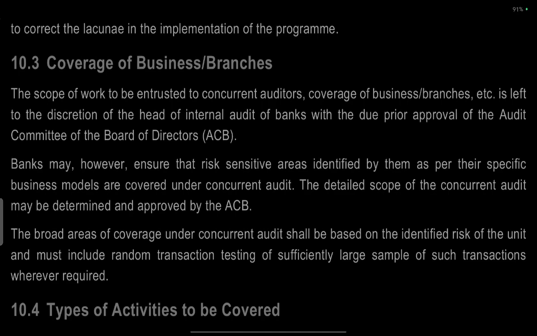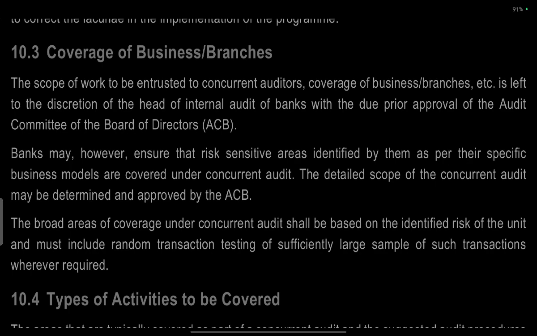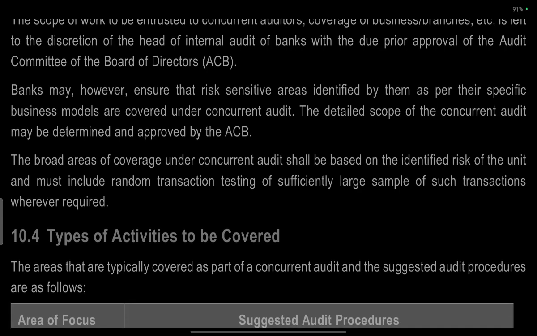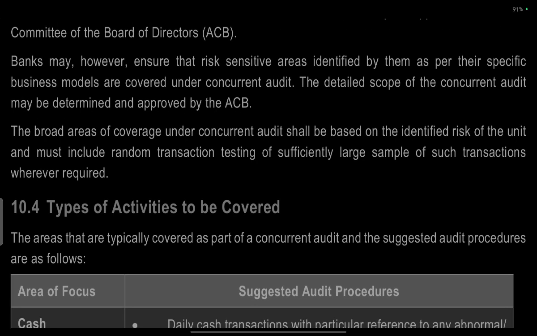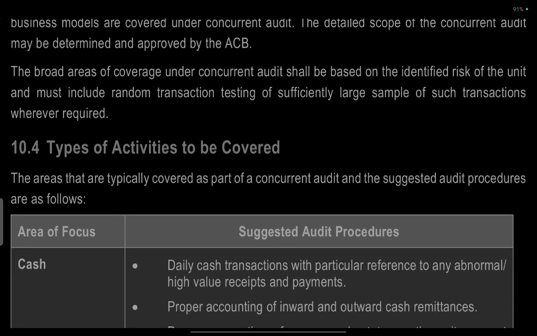The coverage of business and branches. The scope of the work to be entrusted to concurrent auditors, the coverage of business, branches, etc., is left to the discretion of the head of the internal audit of banks, with the due prior approval of the audit committee of the board of directors. Banks may, however, ensure that the risk and sensitive areas identified by them as per their specific business models are covered in the concurrent audit. The detailed scope of concurrent audit may be determined or approved by the ACB, the Audit Committee of the Board.